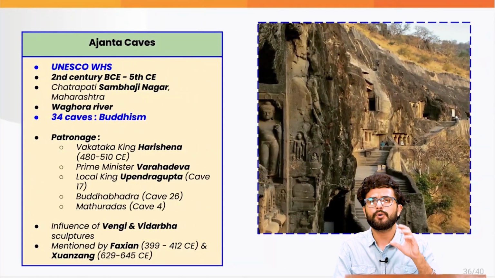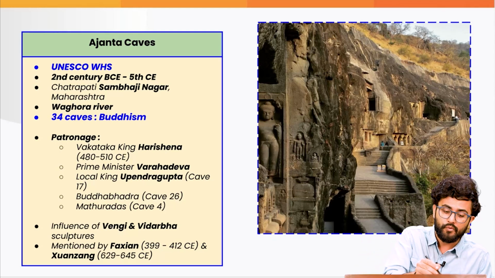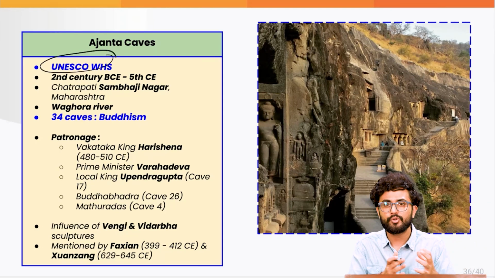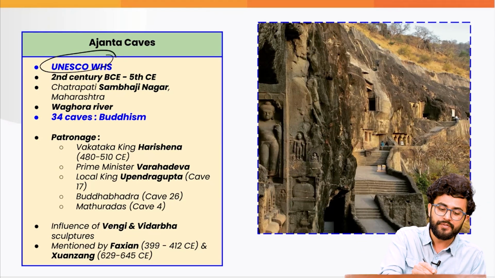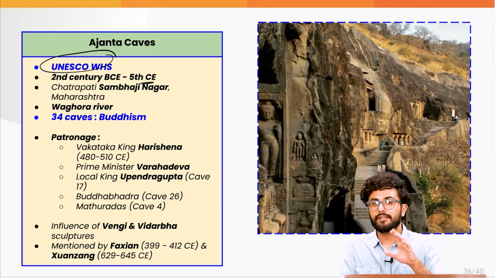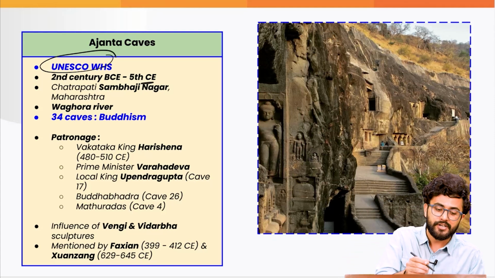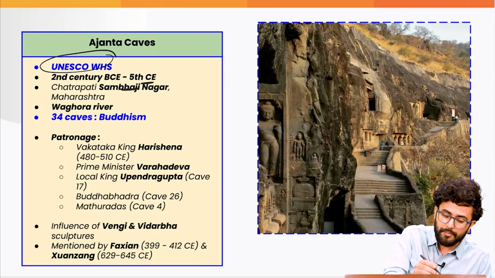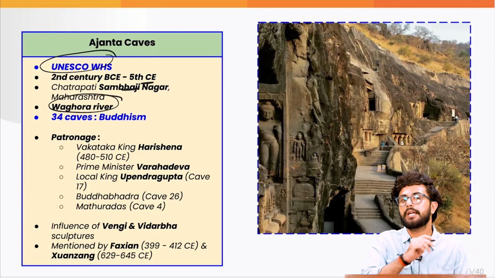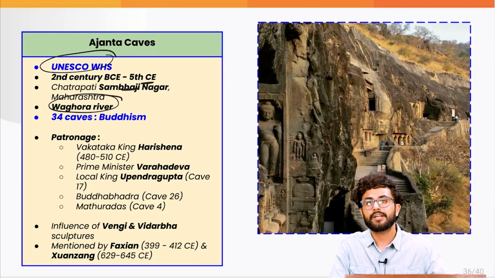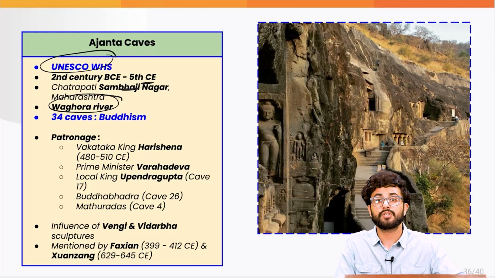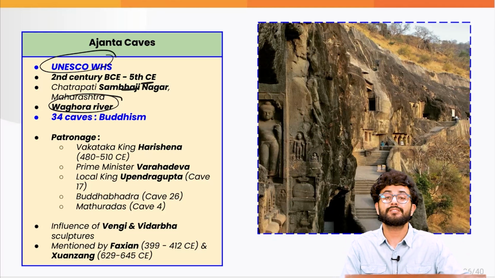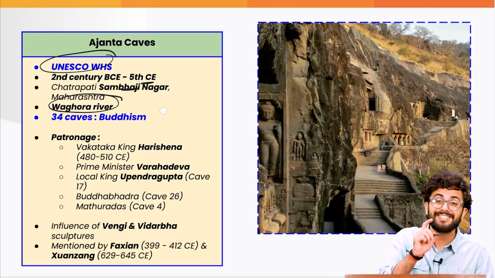A little bit of information about the Ajanta caves, which are also a UNESCO World Heritage Site, developed during the period of 2nd century BC to 5th century CE. They are currently in the state of Maharashtra, in the district of Chhatrapati Sambhajinagar, on the bank of which river? Vaghora river. In various books, you might have read that there are 29 caves, but the number has increased because of the recent expeditions by the Archaeological Survey of India, where it now consists of 34 Buddhist caves